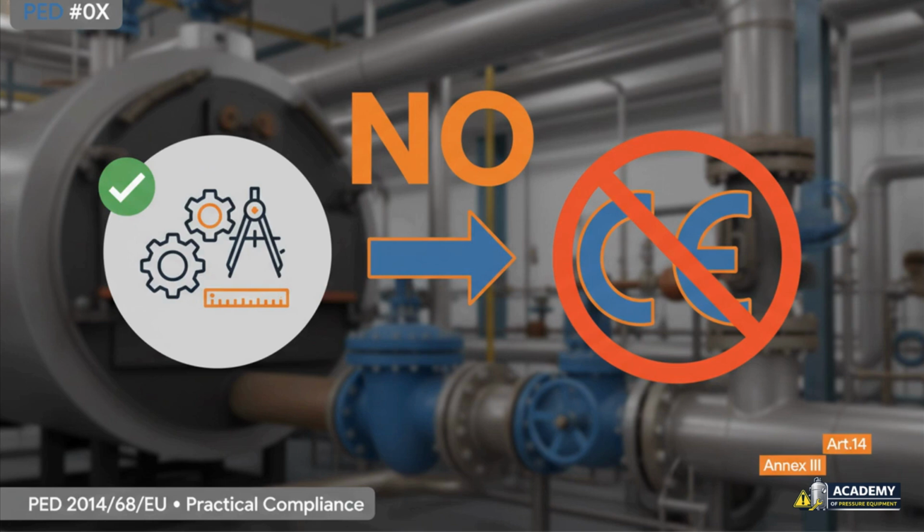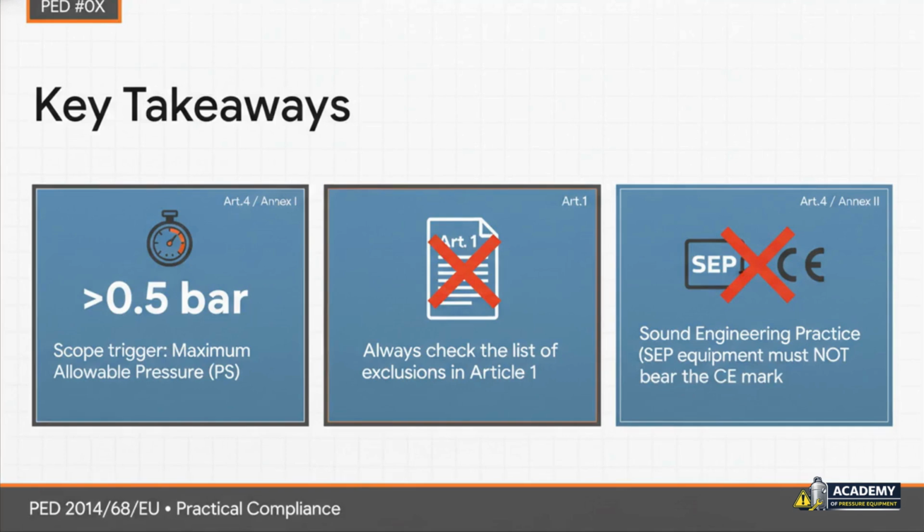mark under the PED. So let's just quickly summarize the key takeaways. First, it all starts with a maximum allowable pressure over 0.5 bar. Second, always check the list of exclusions in Article 1. And third, if equipment only qualifies for sound engineering practice, it must not get a CE mark.